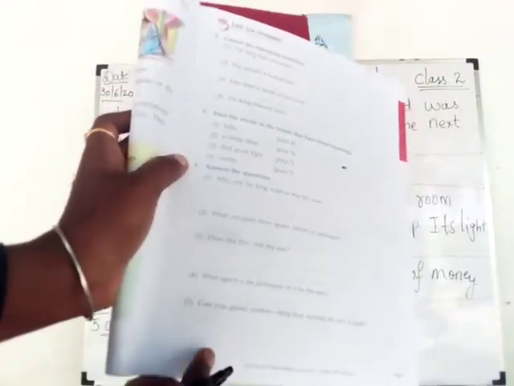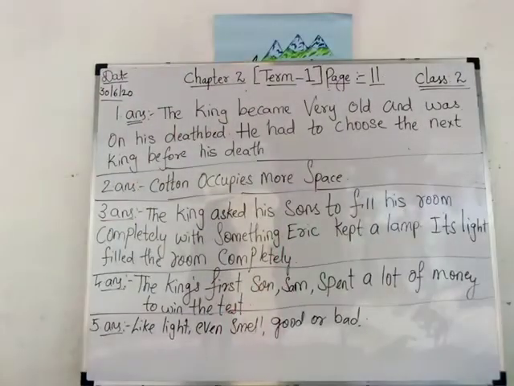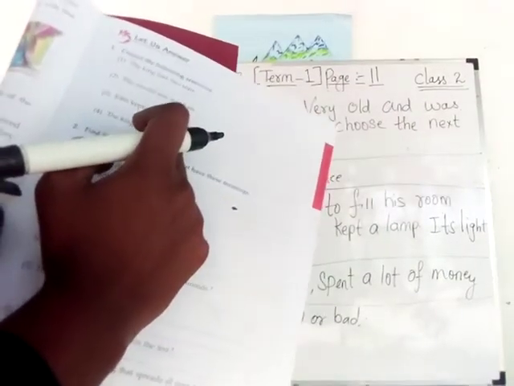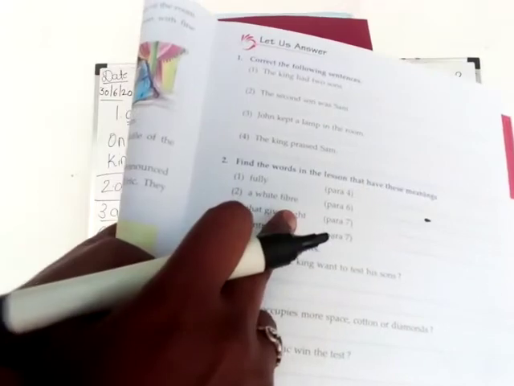Okay, see, children, take out your long notebook. You are supposed to write the answers here, question answers, and then take out your long notebook. English book is separate. You all wrote the first lesson there, isn't it? First chapter is done. We'll move on to second chapter. Today what we wrote here, question answers, correct the following sentences, find the words, this three-part page number 11, you all are supposed to write in your English long notebook.